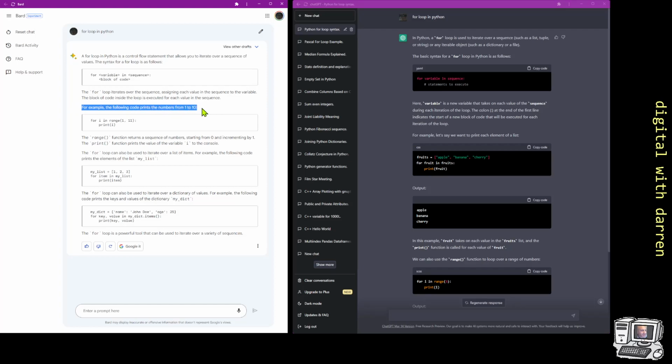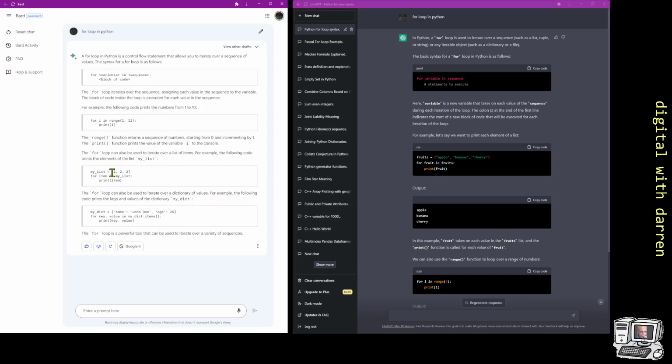So in Bard, we've got, for example, the following code prints the numbers from 1 to 10. So that's quite useful. That's quite a nice help. We do have something down here at the bottom on ChatGPT. We can also use a range function to loop over a range of numbers. And that's actually, by the way, in the Python documentation. Range is part of a for loop, so it's quite nice that both of them have thrown it in, one earlier than the other. Then we've got a my list.